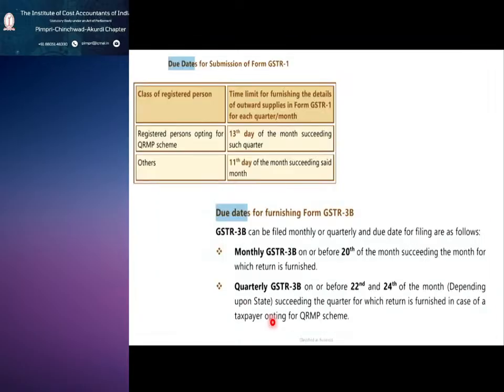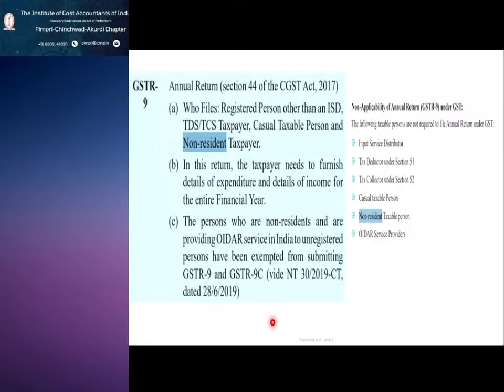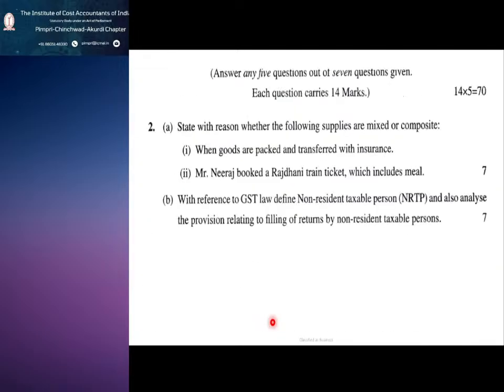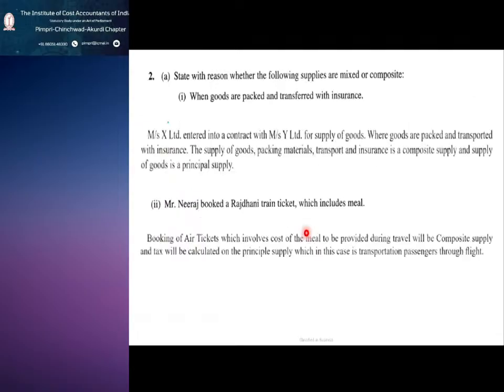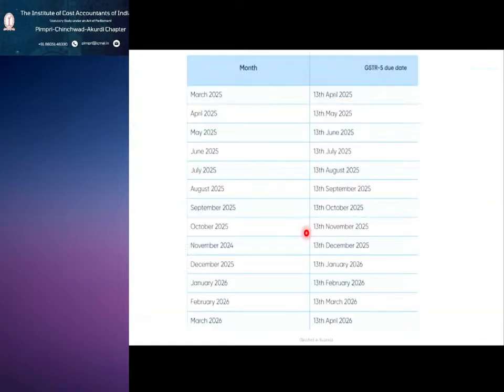So if you see, I'm going back, you can see here question number 2: one part is for composite or fixed, the other is for the definition and the provisions relating to filing of returns. Now we are moving on to question number 3.